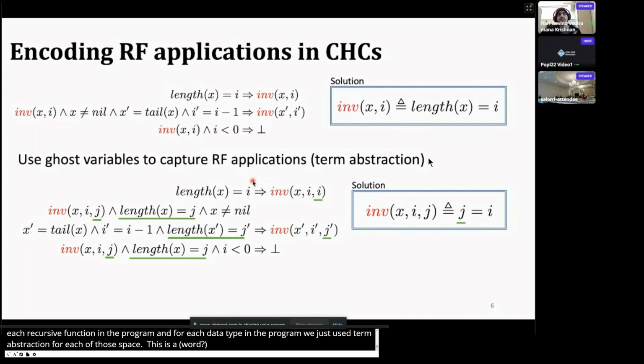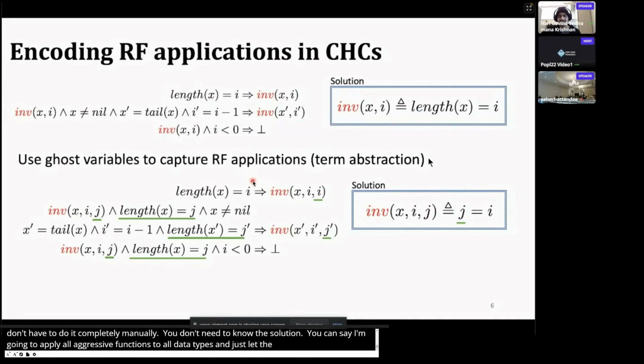The point is that you can do this automatically. If you are a user of this tool, maybe you can come up with a smart heuristic for your set of benchmarks. But once again, you don't have to do it completely manually. You don't have to know the solution. You can do this greedily and just say, okay, I'm going to apply all sorts of recursive functions to all sorts of algebraic data types and just let the CHC solver deal with it.